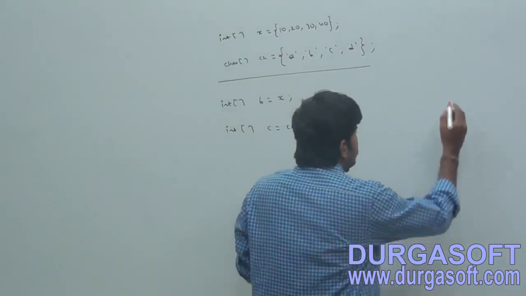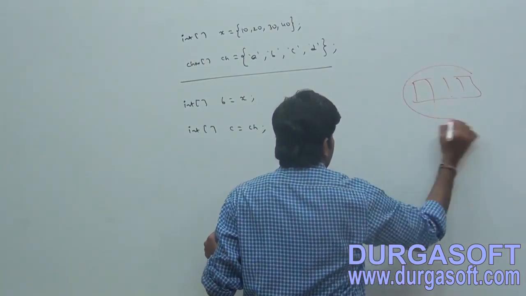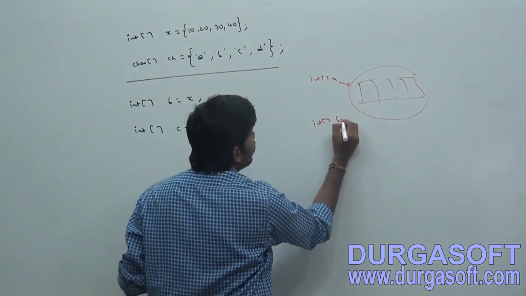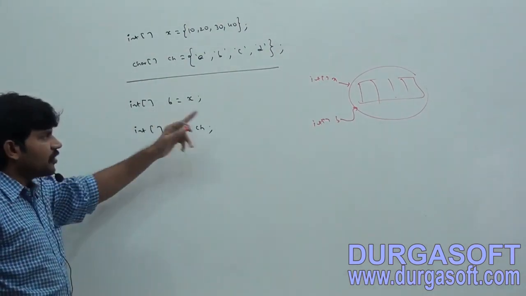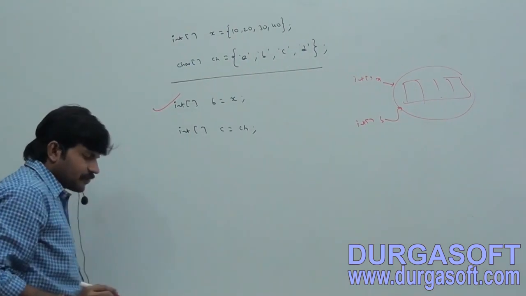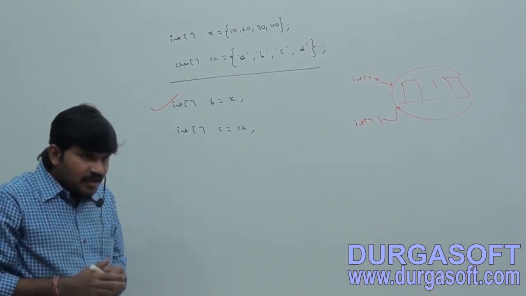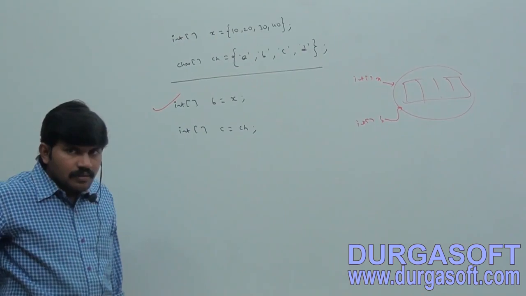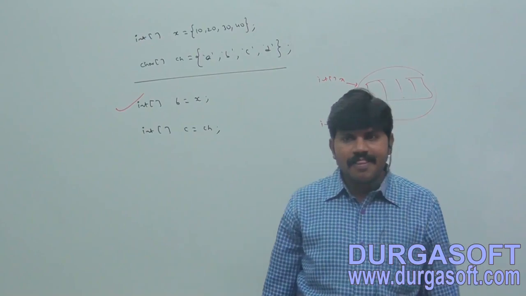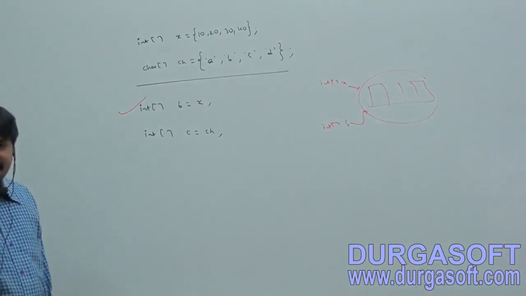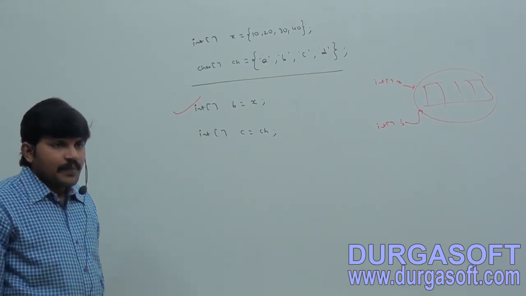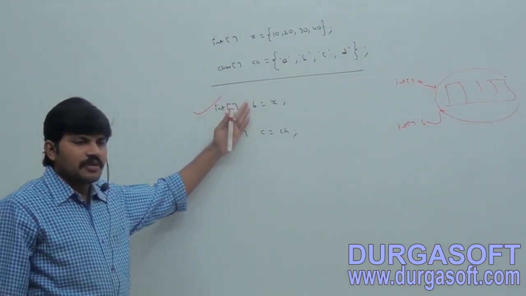Now this is my array, this is the int array x. For the same array, I am taking int array b also. Now two references point to the same array object. Is that valid or not? Perfectly valid. The first one is valid, don't keep any doubt.